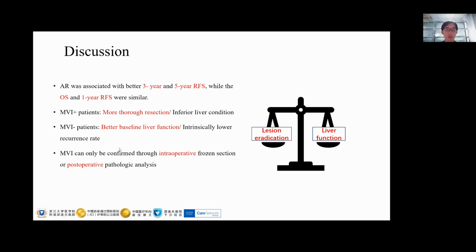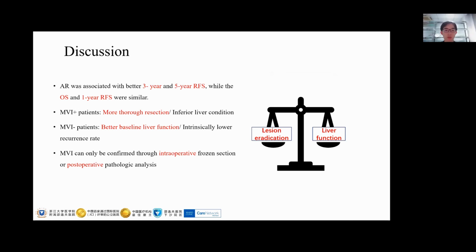One limitation is that MVI can only be confirmed through intraoperative frozen section or postoperative pathological analysis, thus limiting its guiding value. However, AR is still recommended if the preoperative examination indicates the possibility of MVI.